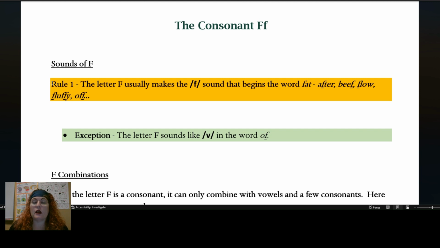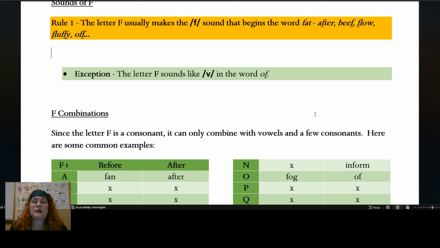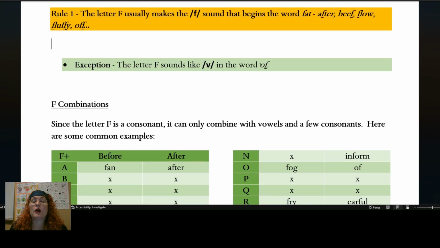Let's quickly look at F since it does not take too much explanation. It almost always sounds like f. You should feel some air when you're saying that. For example, fat, after, beef, flow, fluffy, and off. The only real exception to this is the word of, where the F sounds like a V sound.